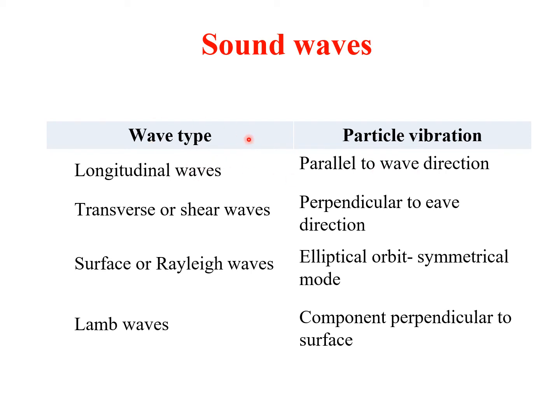Now we move on to the wave types. To have a brief overview, in longitudinal waves the particle vibration is parallel to the wave direction. In transverse waves, it is perpendicular to the wave direction. In surface or Rayleigh waves, an elliptical orbit or symmetrical mode will be there, and in Lamb waves, a component is perpendicular to the surface.